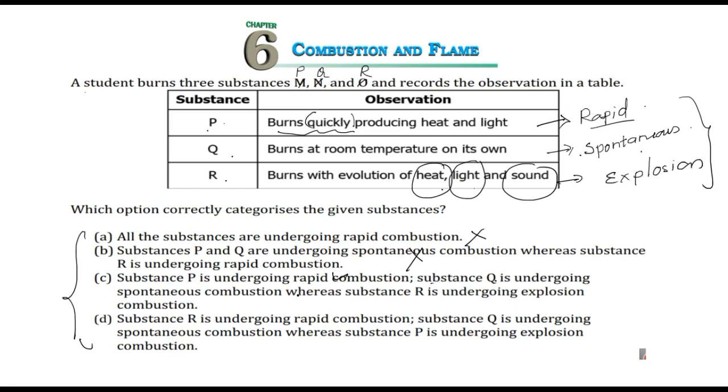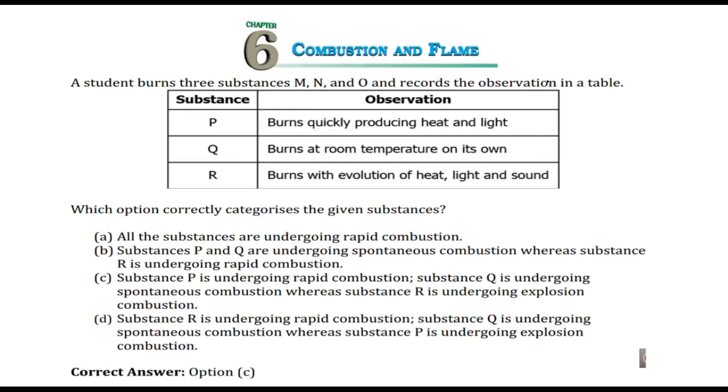Substance Q is spontaneous. Yes, our reasoning is correct. Whereas substance R is explosive. R is explosive. However, we'll read that last one. Substance R is undergoing rapid. Wrong. Okay, it's the explosion. So what should be the correct answer? This is the correct choice. So option C is the correct choice.